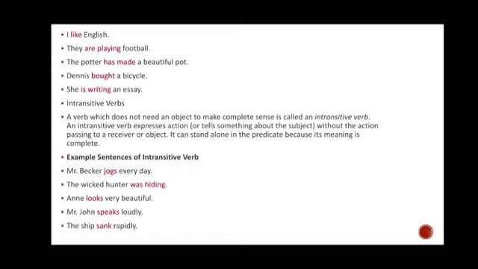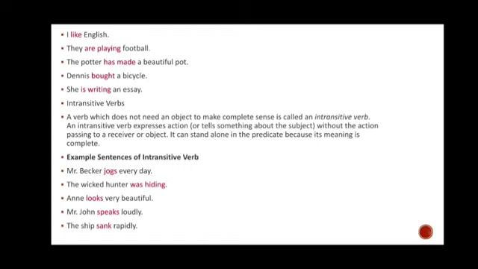Now see what an intransitive verb is. A verb which does not need an object to make complete sense is called an intransitive verb. It means the sentences are complete with verbs only.